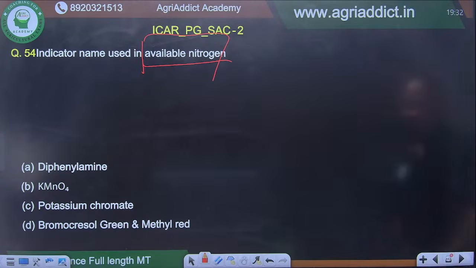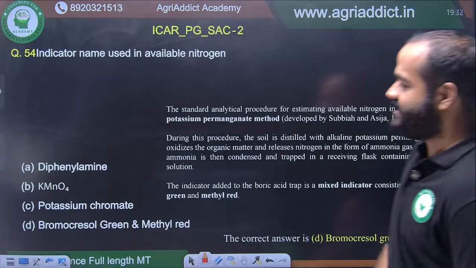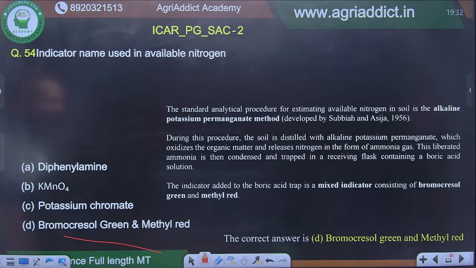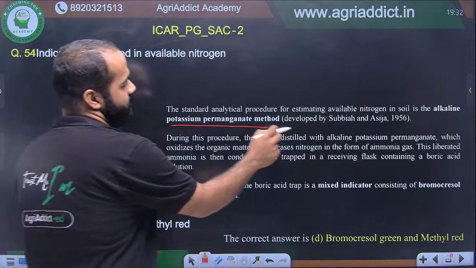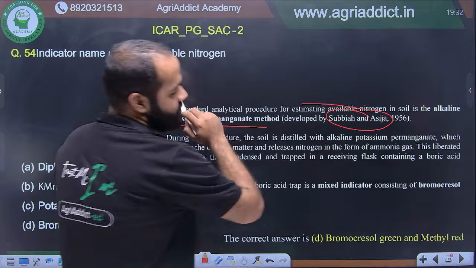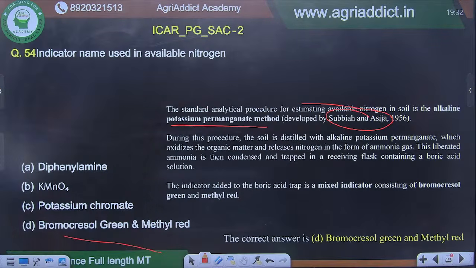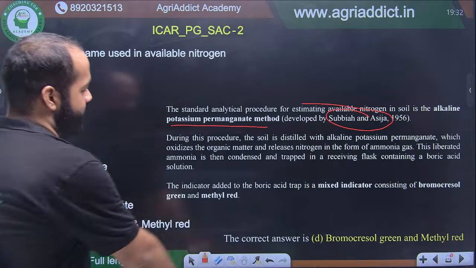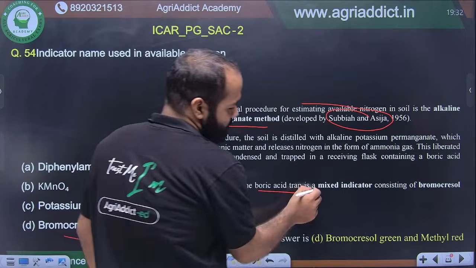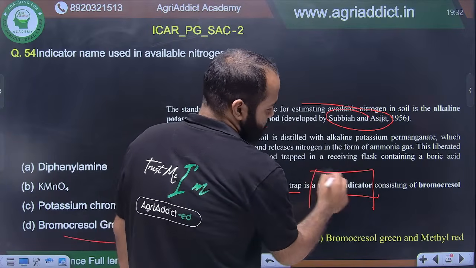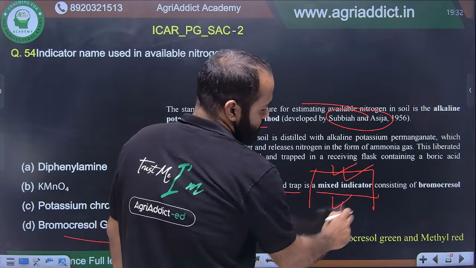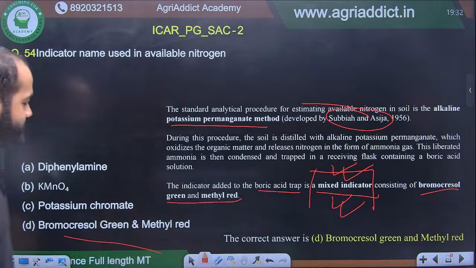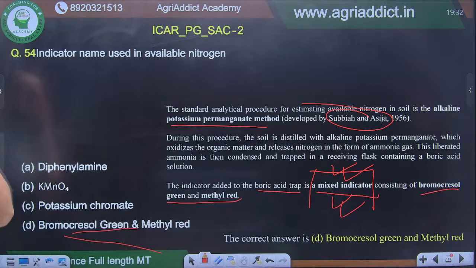But yes, for available nitrogen, this is also called mixed indicator, and it is bromocresol green and methyl red. The standard analytical procedure is the alkaline potassium permanganate method developed by Subbaiah and Asija in 1956. Remember the names too, Subbaiah and Asija. During this procedure, the indicator added to the boric acid trap is also called mixed indicator. This is also important, it can come. Remember the term. It is called mixed indicator, consisting of bromocresol green and methyl red. All right.